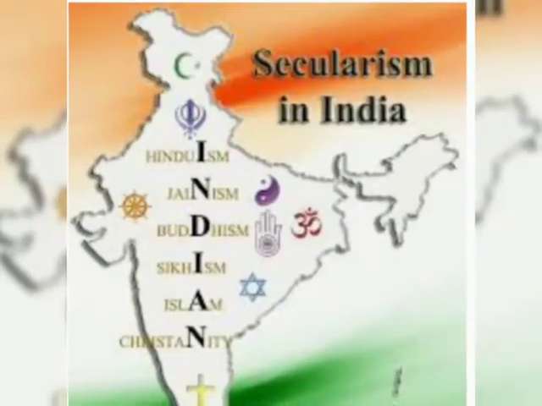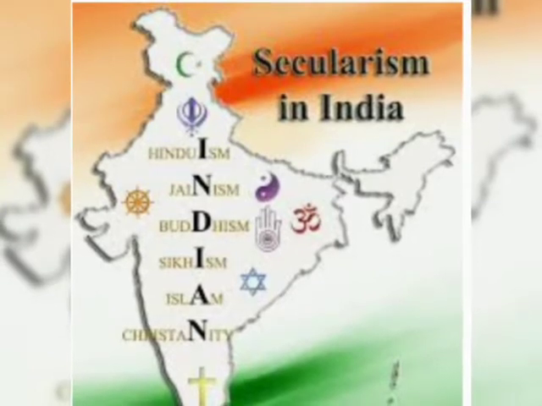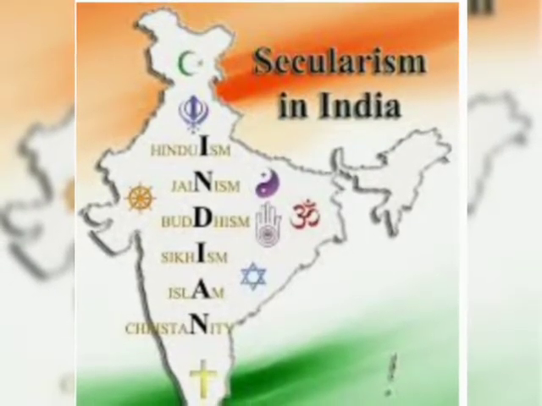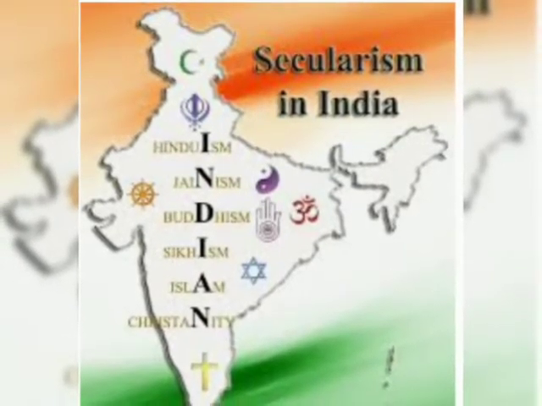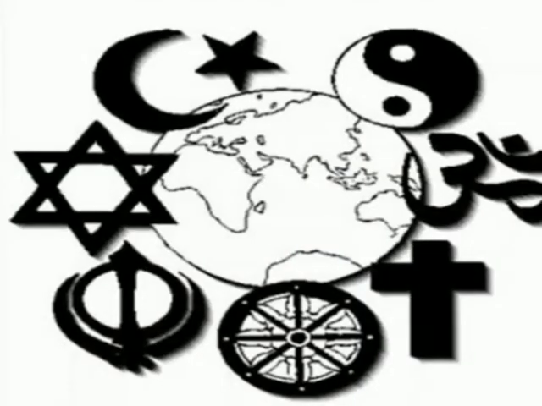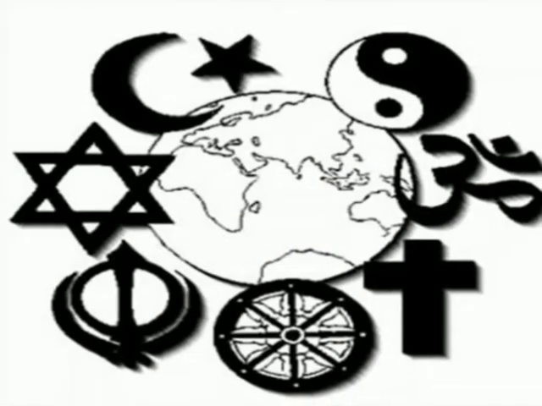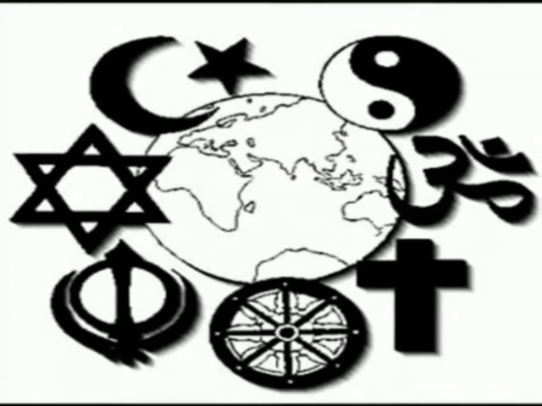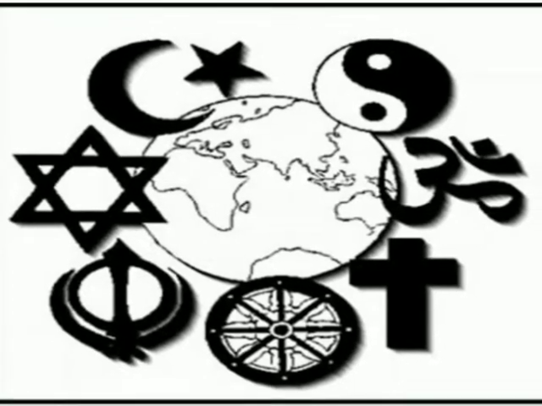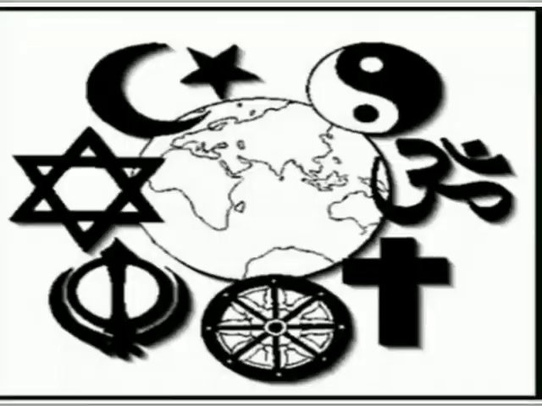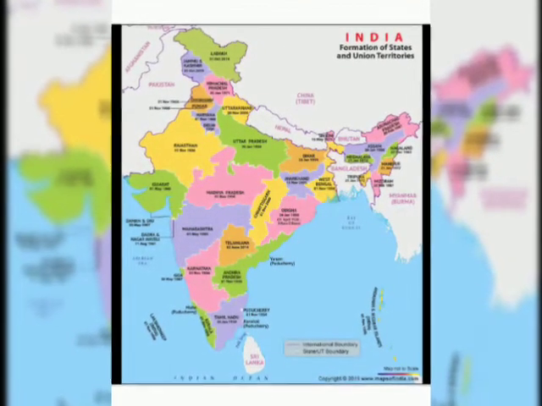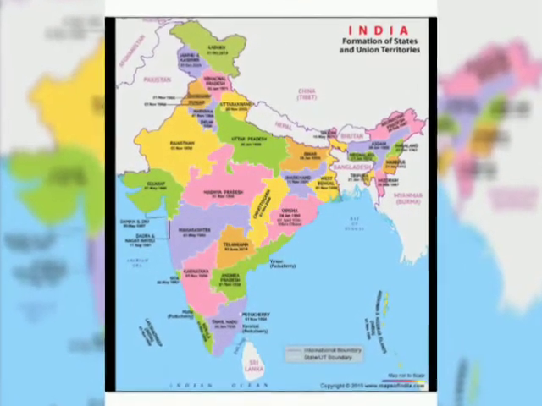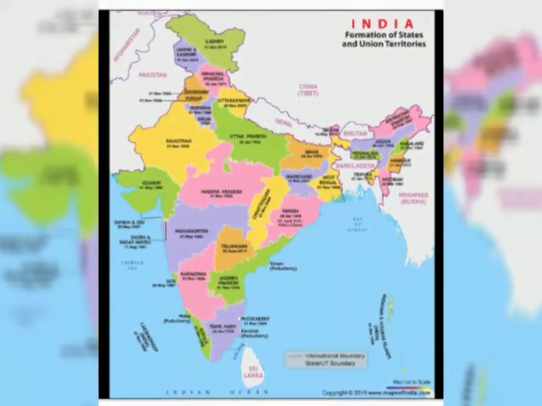When we are talking about our own country, the Indian state is not ruled by a religious group, nor does it support any one religion. So in all the states, not even a single state has a religion that dominates, and they don't support any one religion. Here, all religions have the same rights.